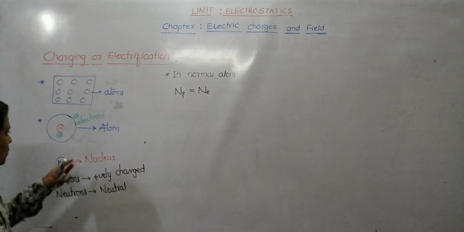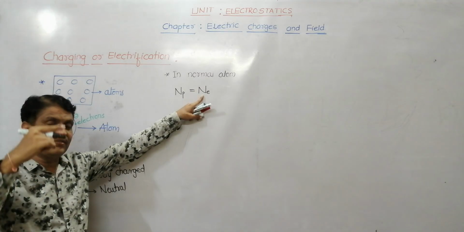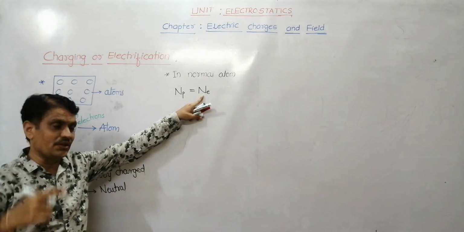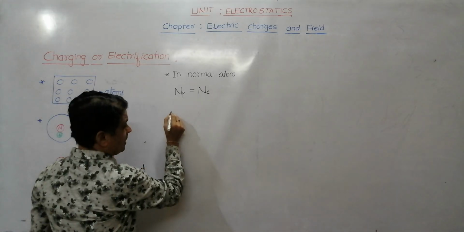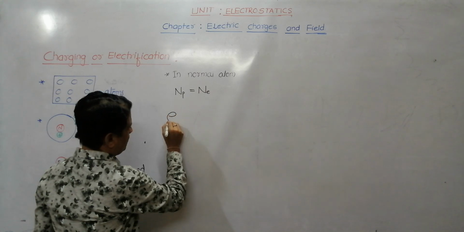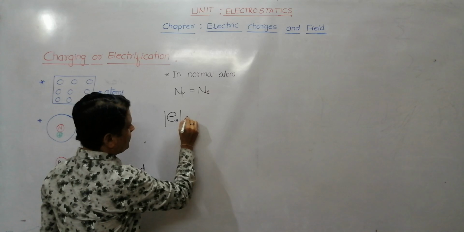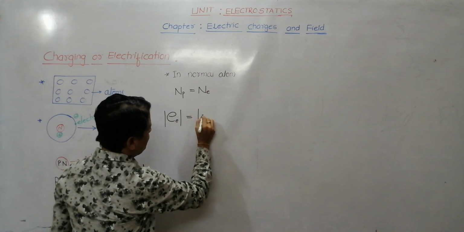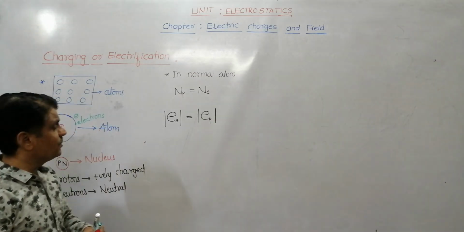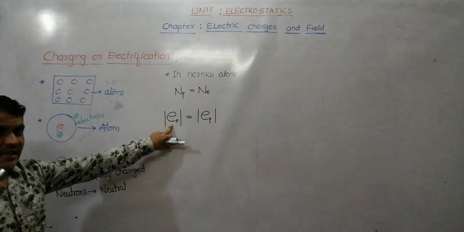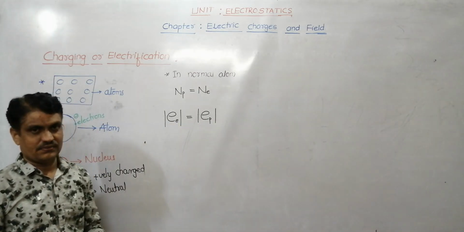That is, the number of protons present inside the nucleus is equal to the number of electrons revolving around the nucleus. And already you know the magnitude of charge of electron is equal to the magnitude of charge of proton, because electron is negatively charged whereas proton is positively charged.